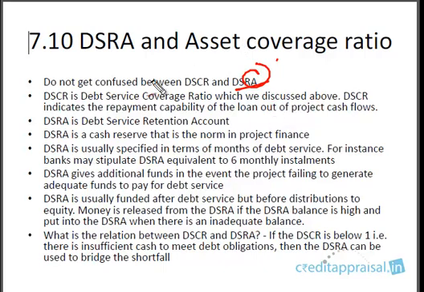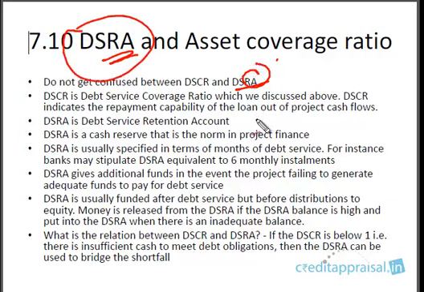Because this DSRA is for very big projects. You don't see this in normal term loans. In normal term loans in lakhs, or even in crores, up to 5 crores or 10 crores, you don't usually see this as DSRA. DSRA is stipulated by banks in very large projects, right? Projects running to maybe 50 crores or 100 crores, large projects. So DSRA is only for big projects.